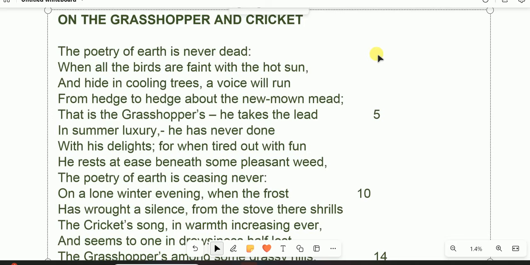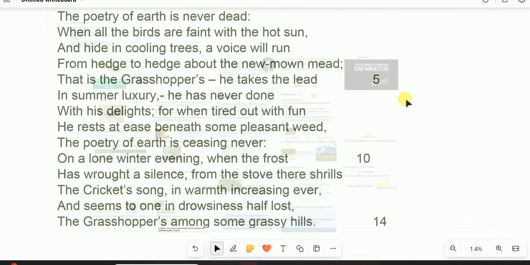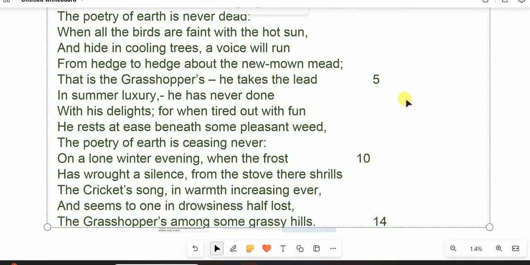The poetry of earth is never dead. When all the birds are faint with the hot sun and hide in cooling trees, a voice will run from hedge to hedge about the new mown mead. That is the grasshopper's. He takes the lead in summer luxury. He's never done with his delights, for when he is out of fun, when tired out with fun, he rests at ease beneath some pleasant weed.